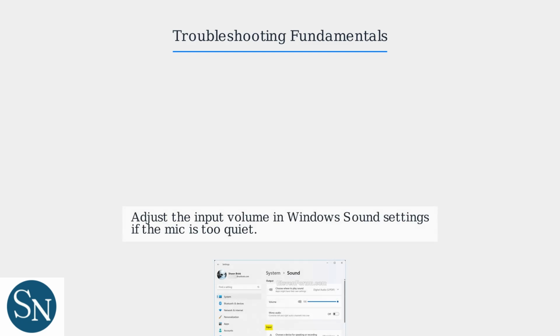Finally, check the input volume in Windows sound settings. If the microphone is too quiet, increase the levels there to improve audio quality.